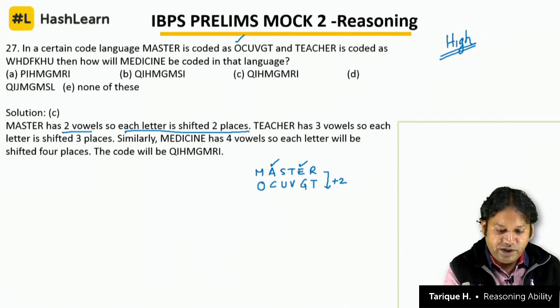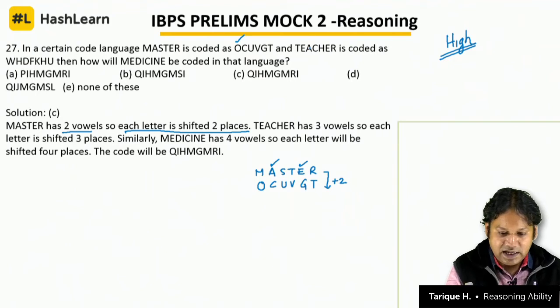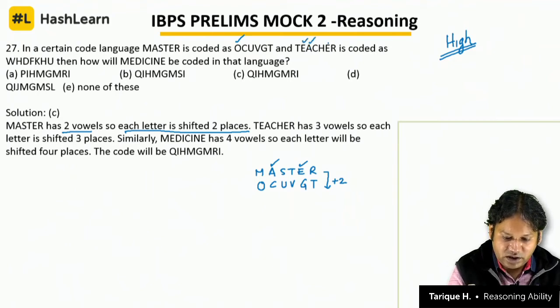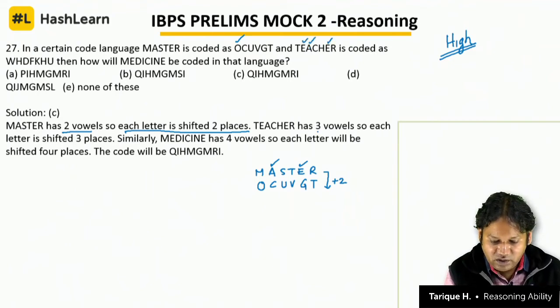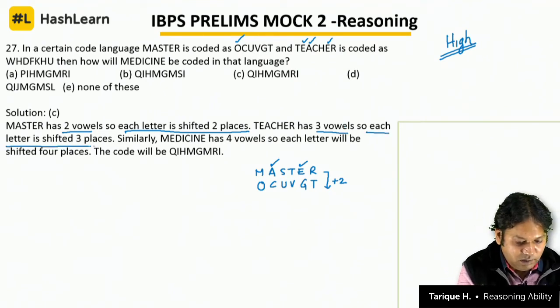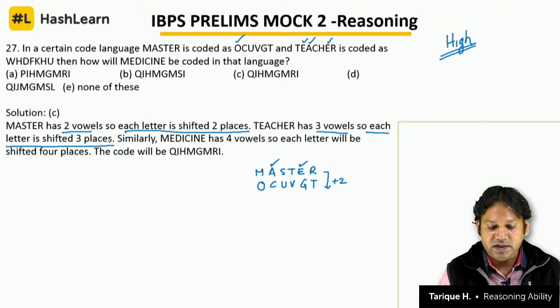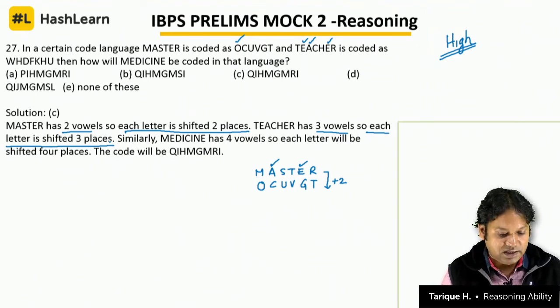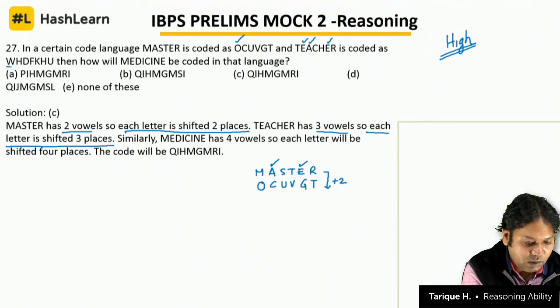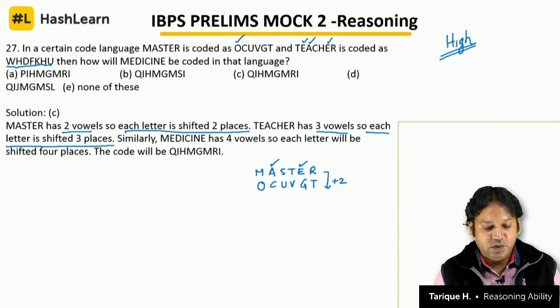The same thing we do with teacher, but the code will not be the same. Teacher has how many vowels? 1, 2, 3. So teacher has 3 vowels, so each letter is shifted by 3 places. In the word teacher, each letter is shifted by 3 places. That's how we get the code for teacher, WHDFKHU.